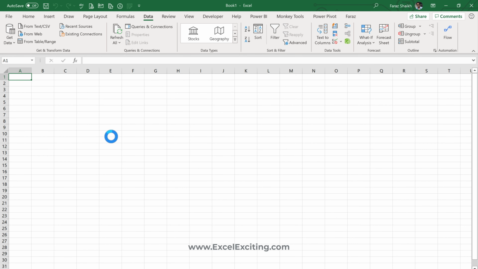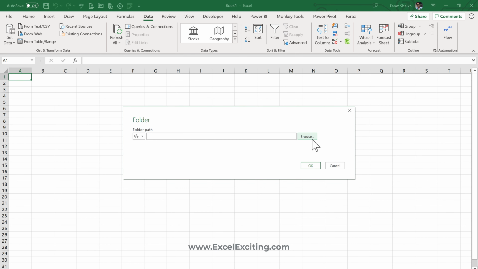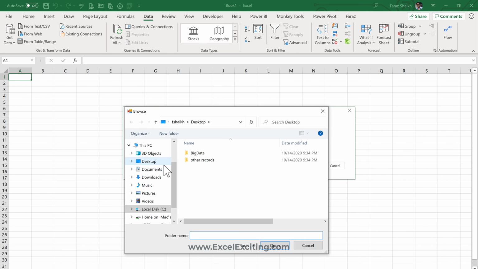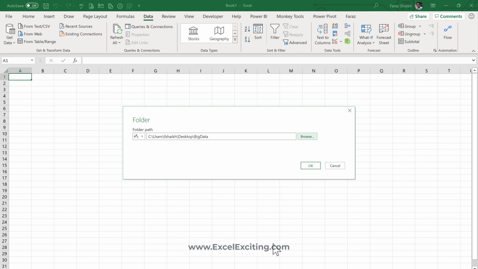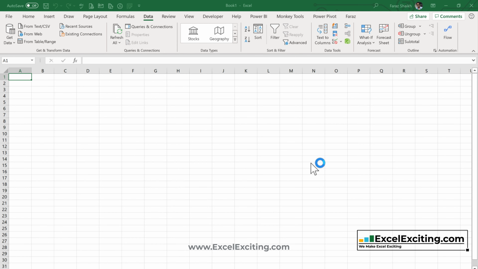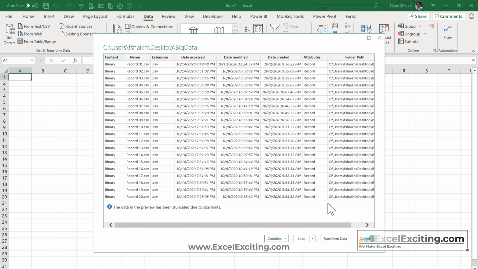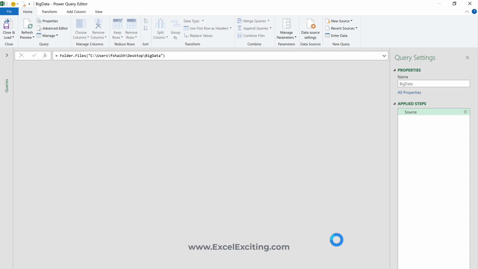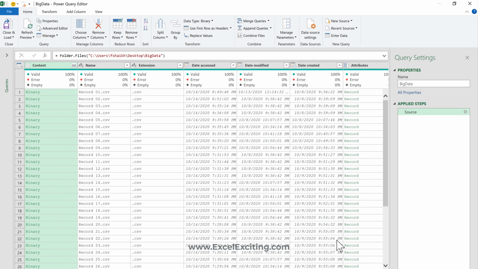So I'm just going to show it to you. Go From Folder, Browse, and we are going to go to Desktop, and this is my big data, and Open. We are going to load all those CSV files into Power Query, do some cleaning, and then load it into our data model. Transform, and here we are in the query editor.